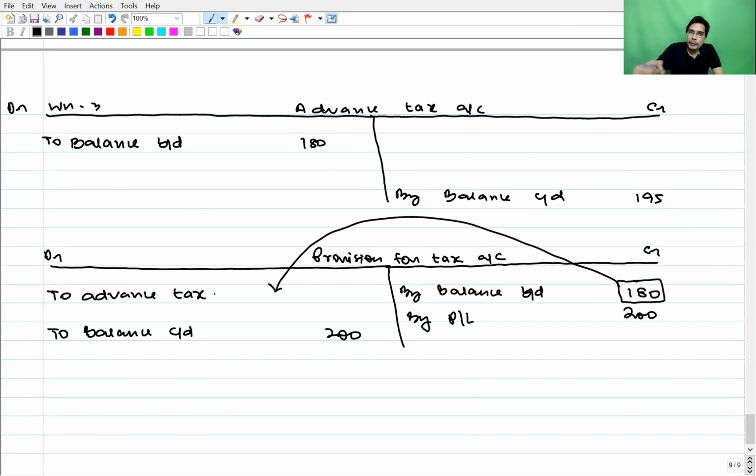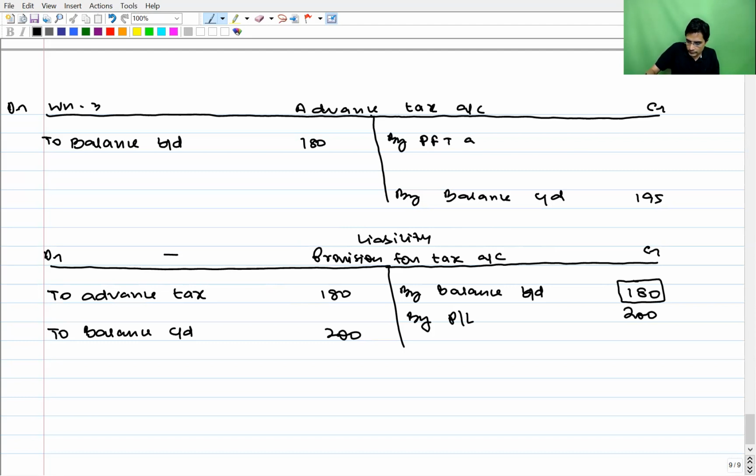Because we have already paid some amount towards tax to the government. So when we paid that amount to the government, we put it in advanced tax account. Now we will set off that payment which we have already made with our liability. 180. So our liability will decrease. And advanced tax balance will also decrease. 180.